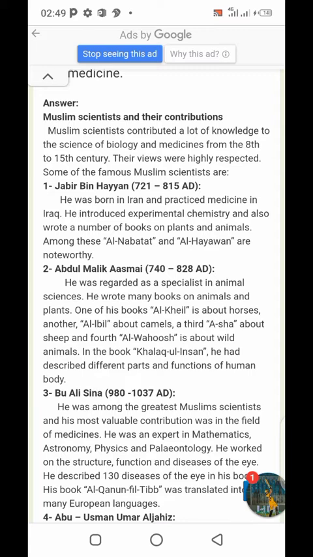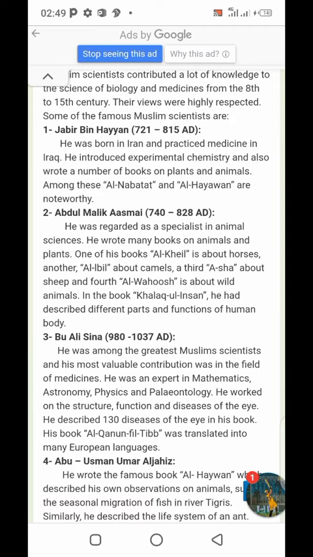One of his books is Al-Khil. Al-Khil is an Arabic word which means horse, and the second is called Al-Ebel, the Arabic word for camels. The third one is called Shah, which means sheep, and the fourth one is called Al-Wahush, which means wild animals. The fifth book, Kitabul Khalaqul Insan, is about humans. He described different parts and functions of the human body.